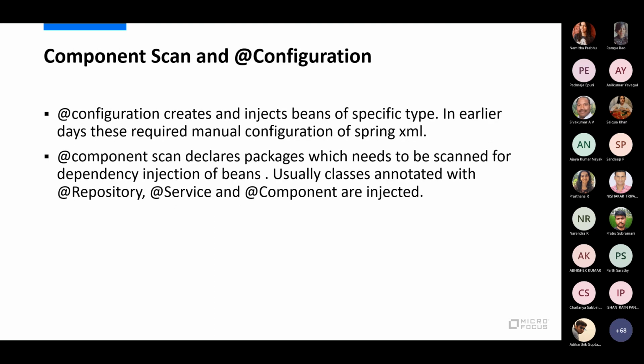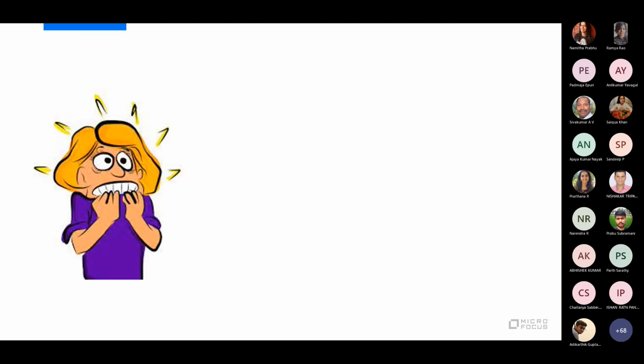Then again, component scan and configuration, all these things basically remove the need for XML. If you have been using Spring earlier, you would have had to create the bean definitions in XML. All those things are obviated. In the demo, I will also show an example of how you can declare a class as a component, a service or a repository, and Spring automatically autowires it to a corresponding type that you have declared in a different class.